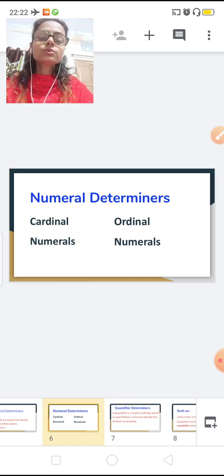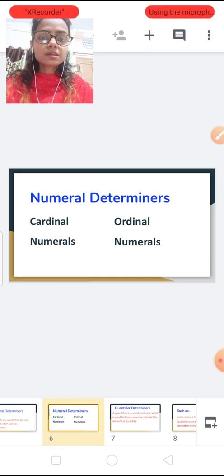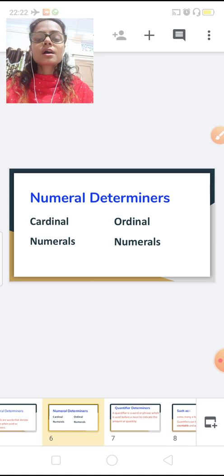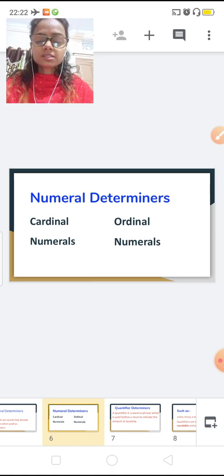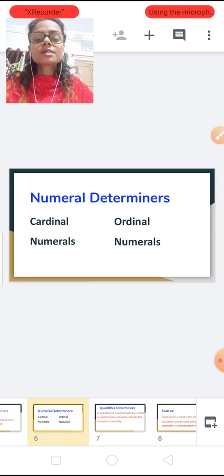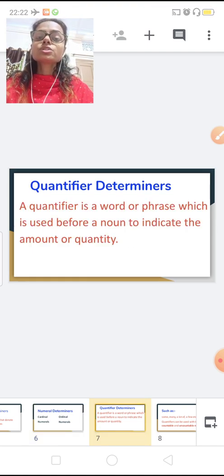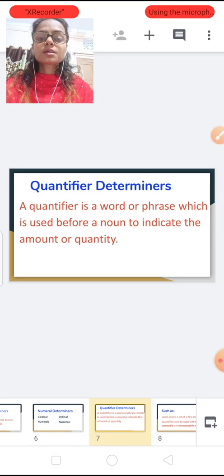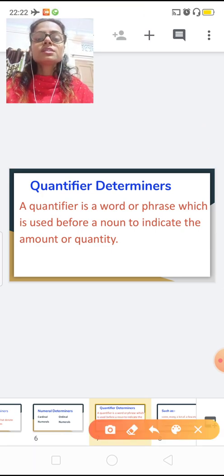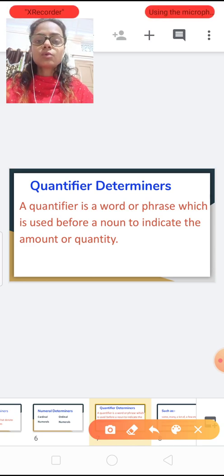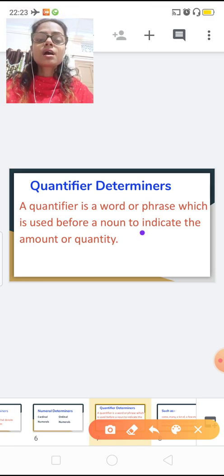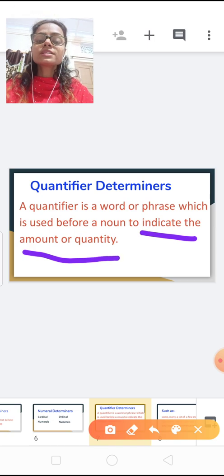Now as I told you, today we are going to finish our sessions of the chapter number 2, determiners, and the last type is quantifiers. Now what are quantifier determiners? A quantifier is a word or phrase which is used before a noun to indicate the amount or quantity.